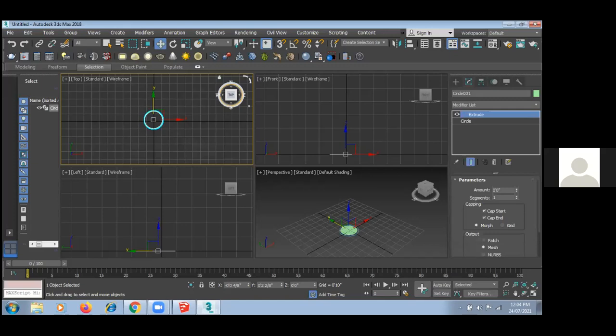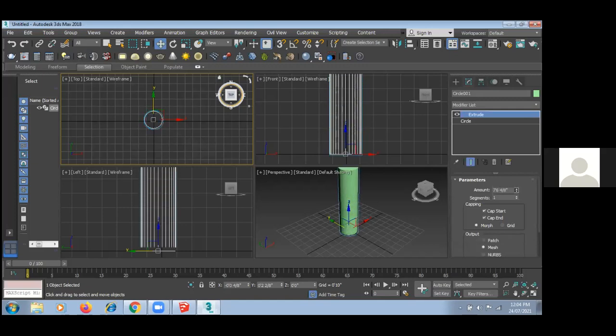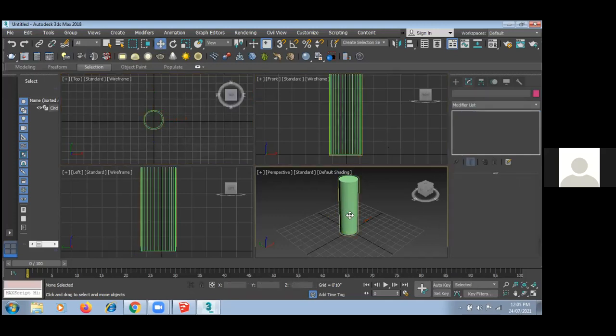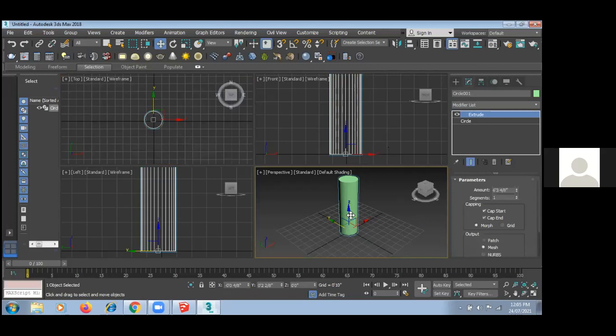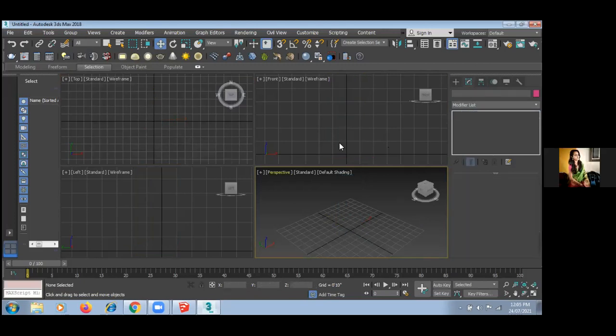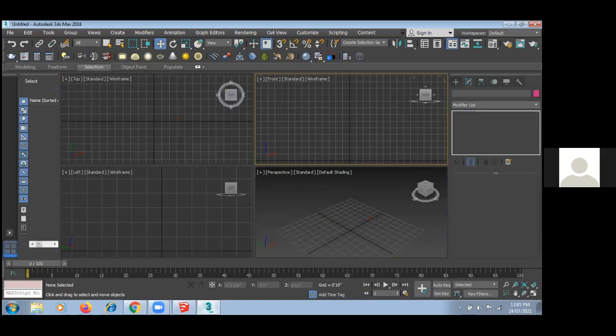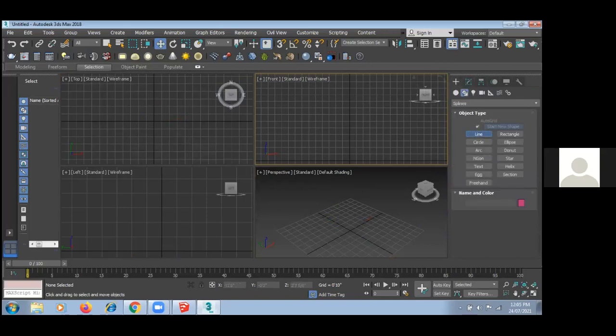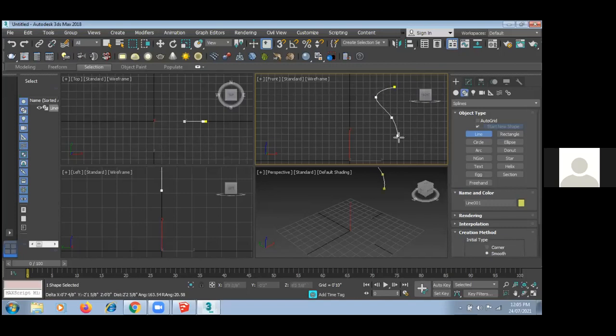Like what we have seen in Google SketchUp, it is very similar to this, right guys? Yes, sir. Okay. Now I will show you a few things, how to create 3D out of 2D. So now suppose I am drawing anything with the help of this. See, now it is a smooth object. So I am drawing one shape over here.